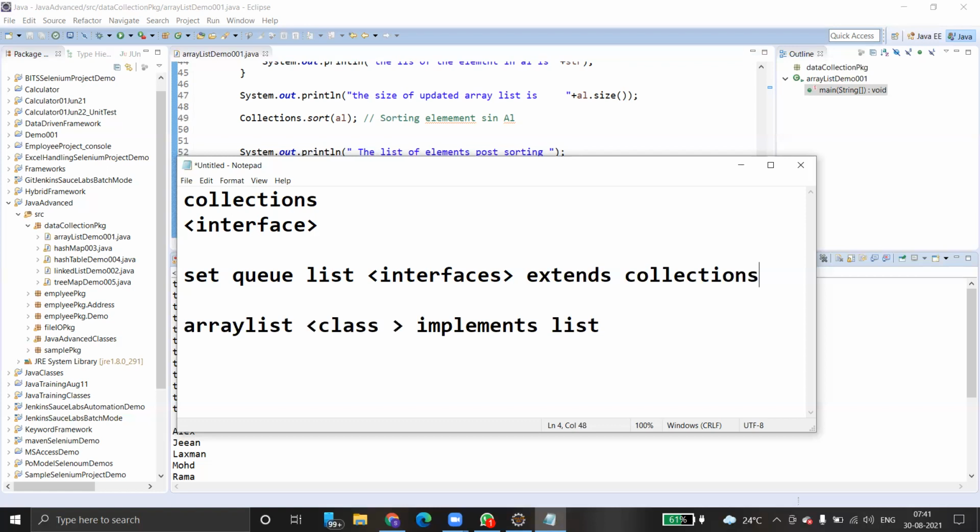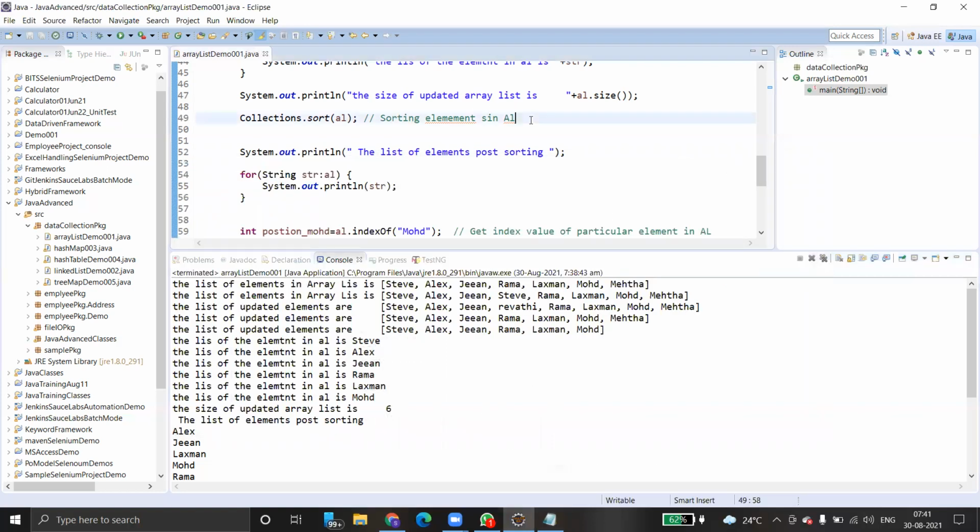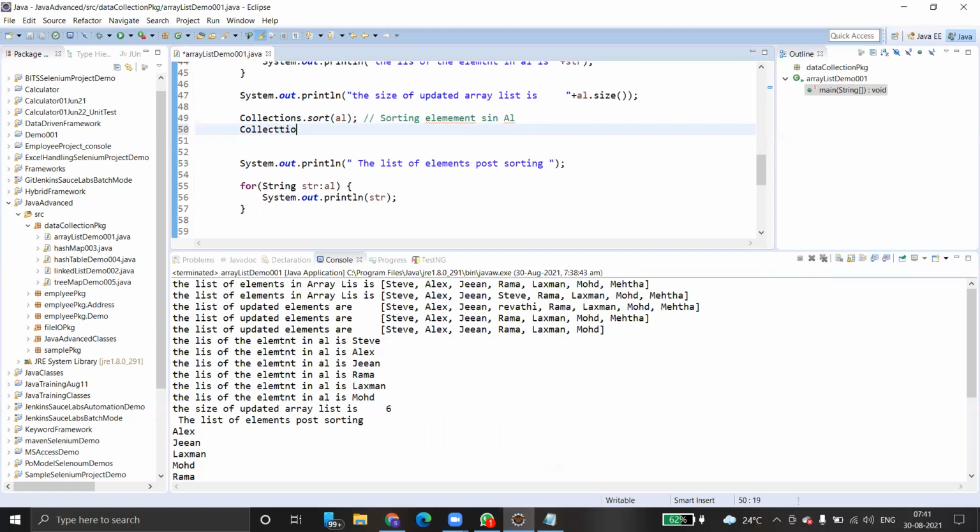At the same time, these classes, ArrayList, Vector, and so on, can implement the methods declared inside these interfaces. That means the ArrayList has the capability of all the methods and logic implemented inside Set, Queue, List and then Collection. Okay. So here you can see Collections dot.